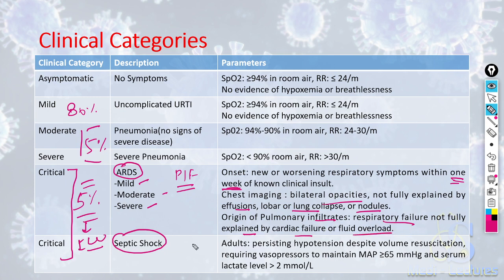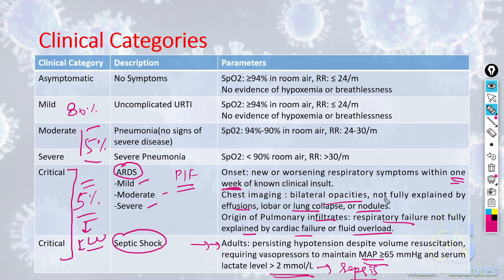On the other hand, septic shock is defined in adults as persisting hypotension despite volume resuscitation and requiring vasopressors to maintain a mean arterial pressure of more than or equal to 65 mm of mercury and serum lactate more than 2 millimole per liter. This serum lactate more than 2 millimole is the definition of sepsis.